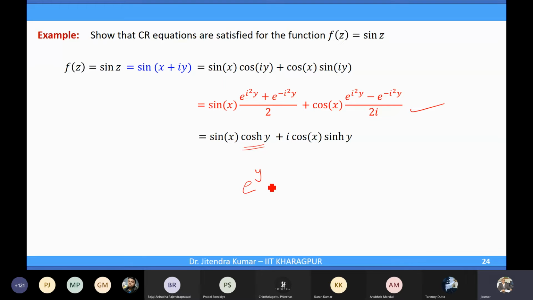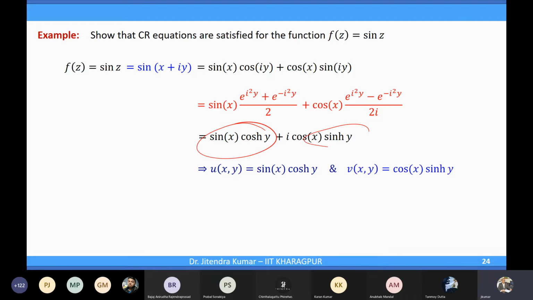Do you know it also? Yes. e power y plus e power minus y over 2 is cosh y, and with the minus sign it is sinh y. So we have cosh and sinh terms there. So this is your u and this is your v: u(x,y) is sin x cosh y and v(x,y) is cos x sinh y.